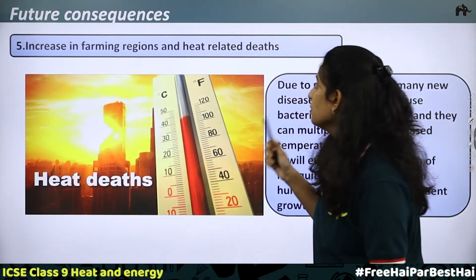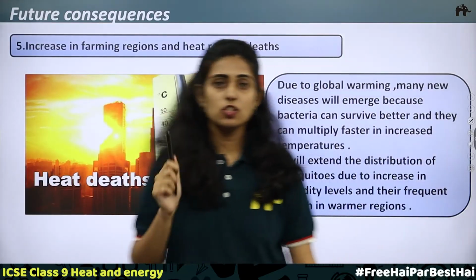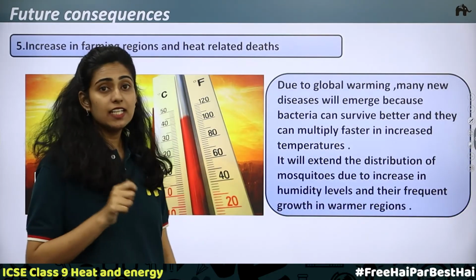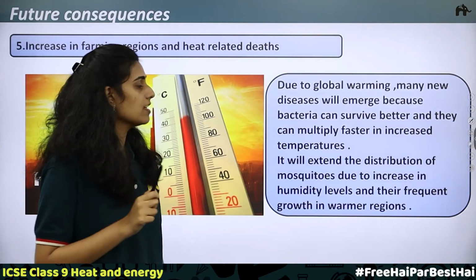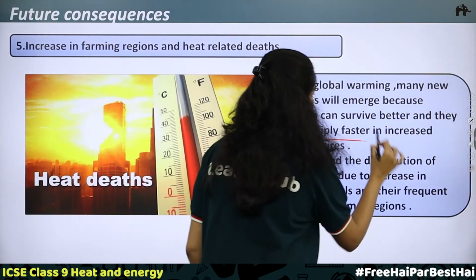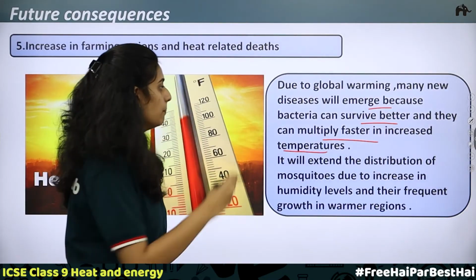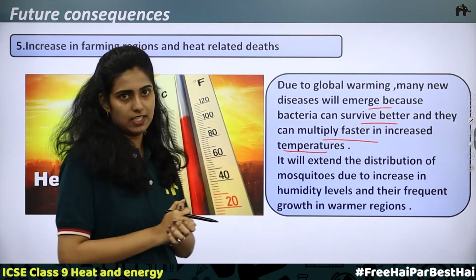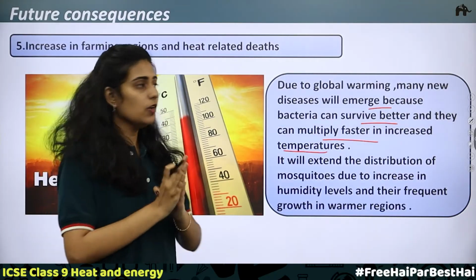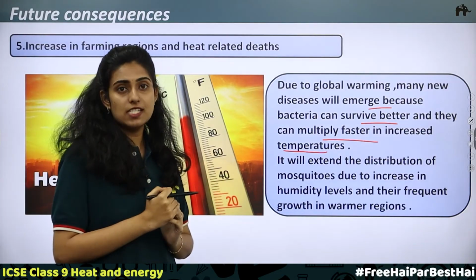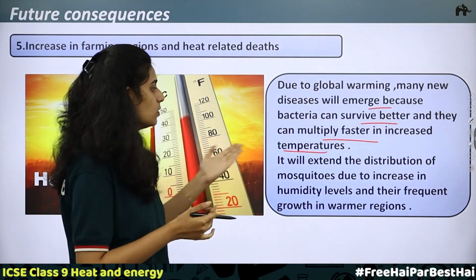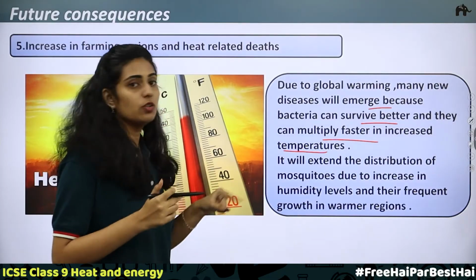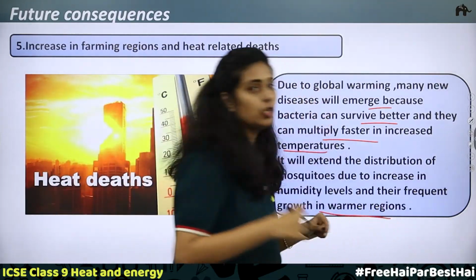Next is increasing disease and heat related deaths. Due to global warming, many new diseases will emerge because bacteria can survive better and multiply faster in increased temperature. Take the case of a mosquito. They can survive better in a humid region and in increased temperature, and their multiplication will increase. That is, the number of mosquitoes will increase, and the chances of diseases will also increase. It will extend the distribution of mosquitoes due to increase in humidity level and their frequent growth in warmer regions. So this can lead to death.